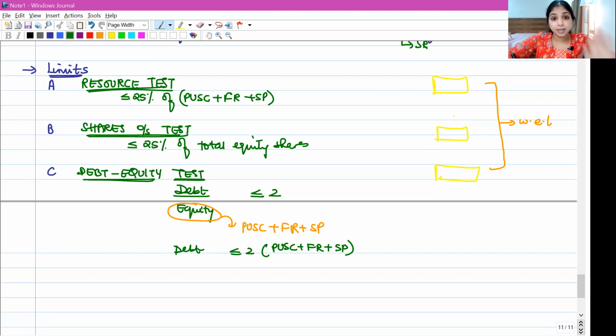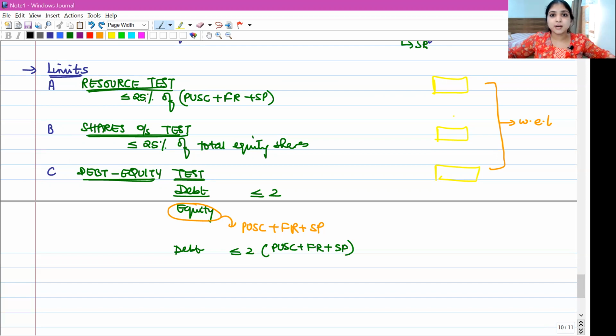Okay. Now in the examination, you will not write these words: resource test, shares outstanding test, debt equity test. All that, don't write in your law exam. All this is something which you will be learning in your accounting paper. But in your law paper, please do not write all these terms. Instead, you will have to write as proper sentences.